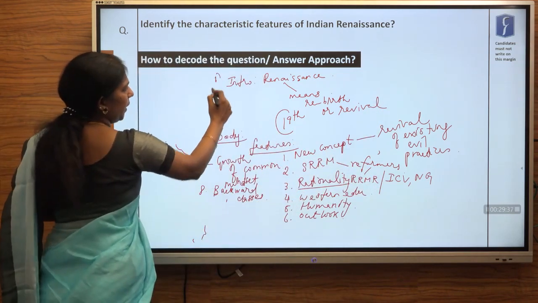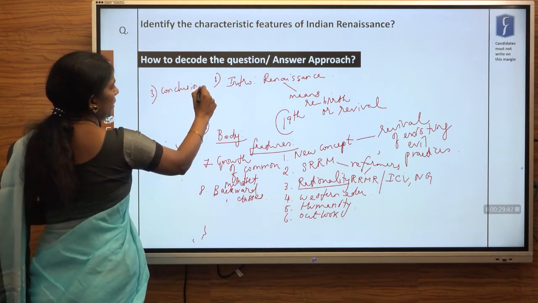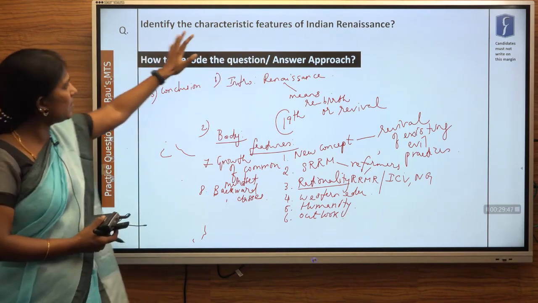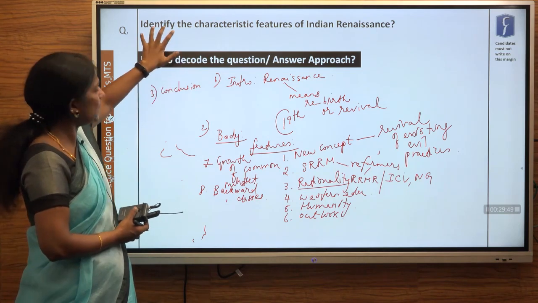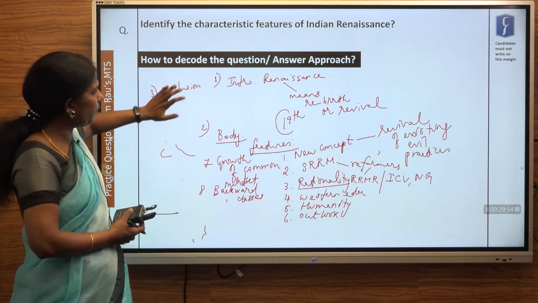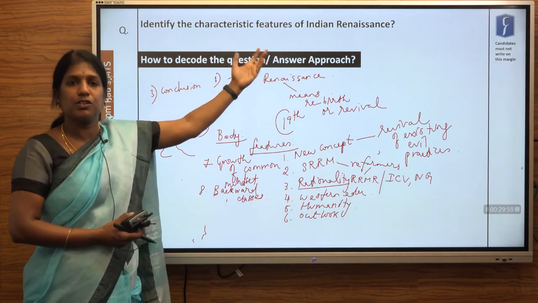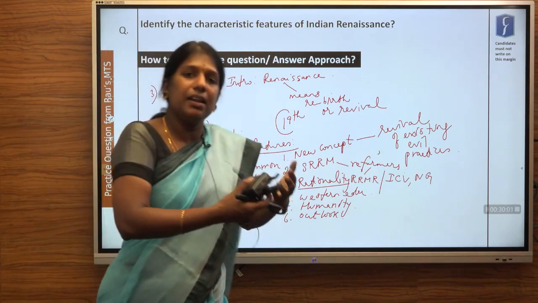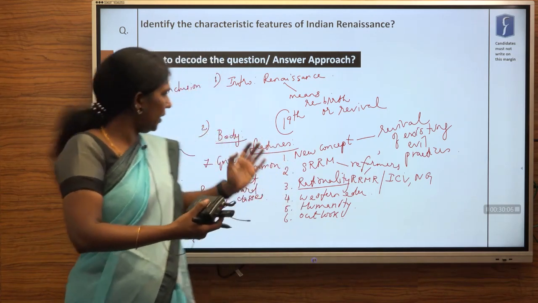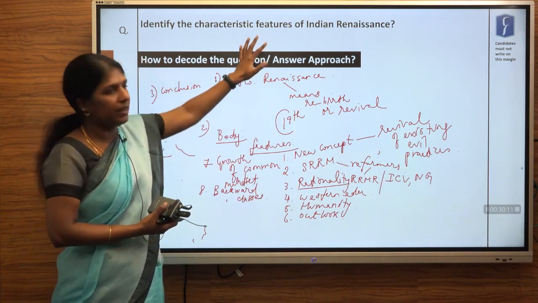So this is the first part, second part is the body. Coming on to the third part, the conclusion. When you see the conclusion, here it says identify the characteristic features of Indian Renaissance. So your conclusion should meet the parameters which are given in the question. Again you can say henceforth, or therefore, thus, the above said are the characteristic features of Indian Renaissance which allowed India to move further. So you can conclude it in a way that you meet the demand of the question. So this is the core concept of Indian Renaissance.